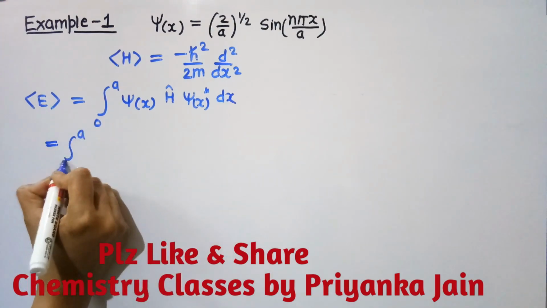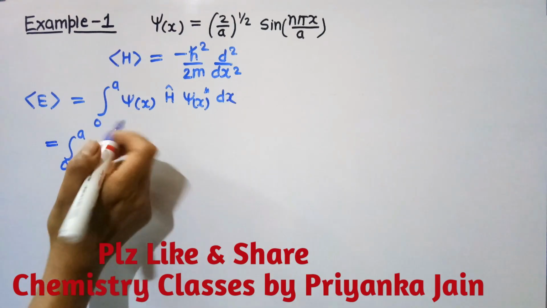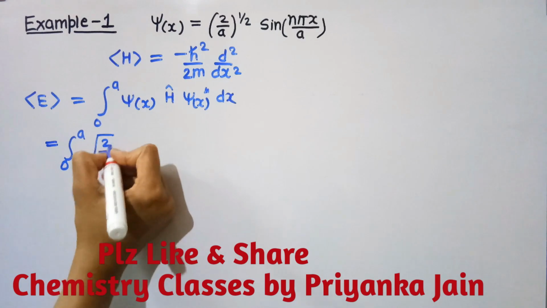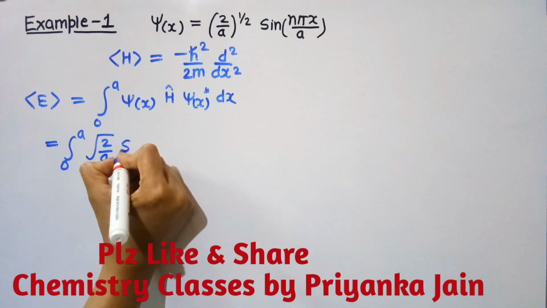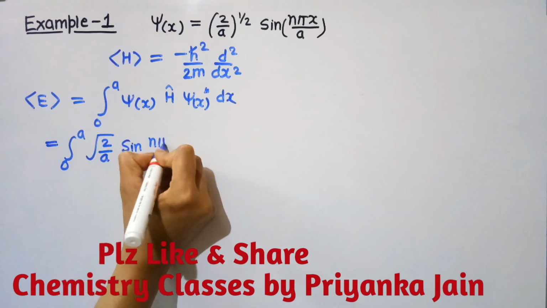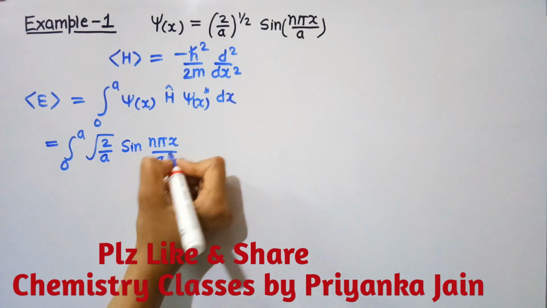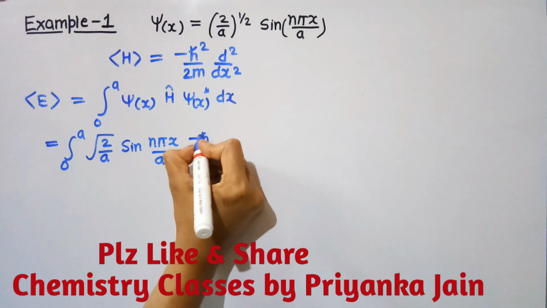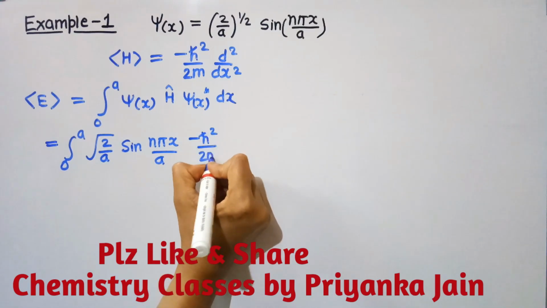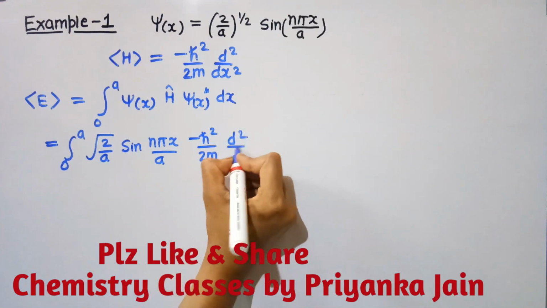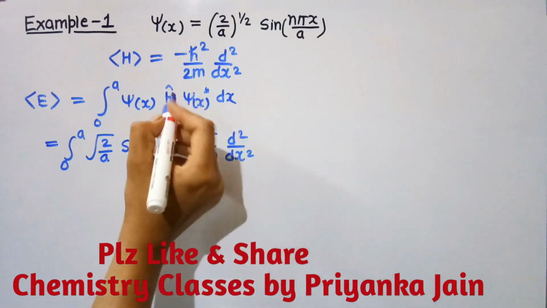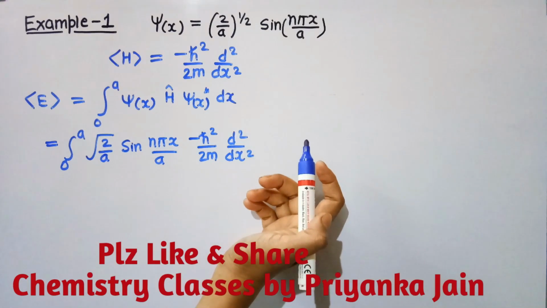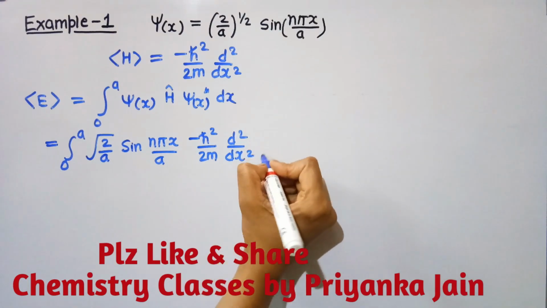Now we have to simply put in the values. For psi x, the value is root 2 upon a sine n pi x upon a. Now put the value of this operator, that is minus h cross square upon 2m d square upon dx square, and then put the value of its complex conjugate. That will be the same because there is no iota term.